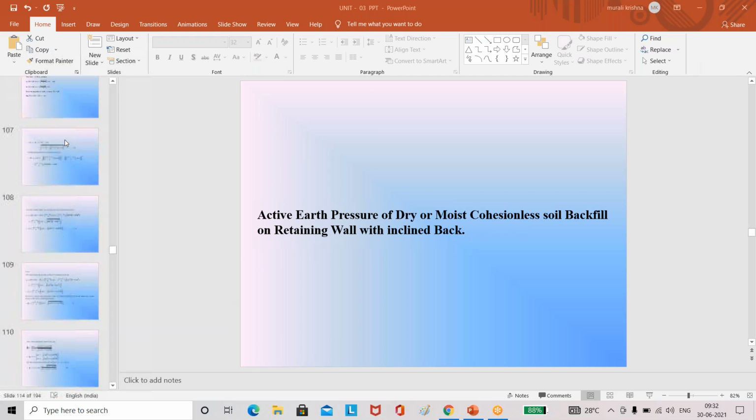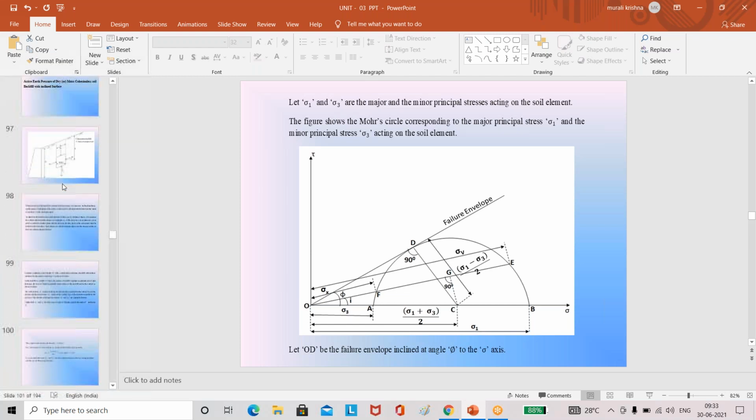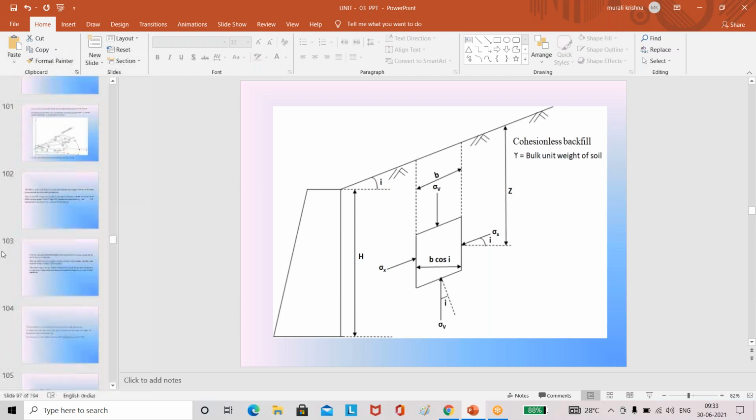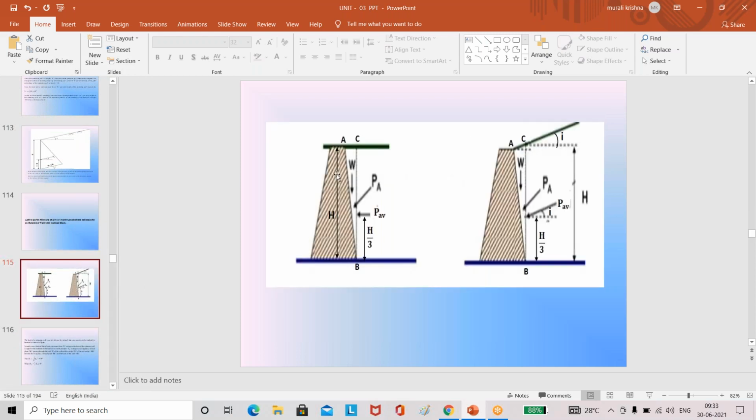So like this, I will show you that in the PPT. Please check that carefully. In all these conditions, we consider the retaining wall back is a vertical surface. So like this, this is the backside of the retaining wall, vertical surface. But sometimes the retaining wall back surface is an inclined surface. So like this, this is the inclined surface of the retaining wall. The backside of the retaining wall is the inclined surface. So please watch these two diagrams carefully.